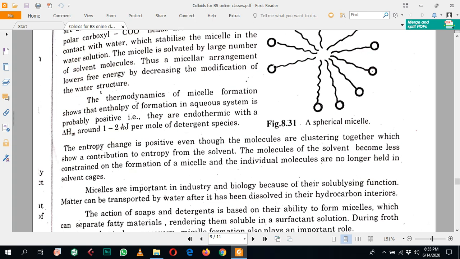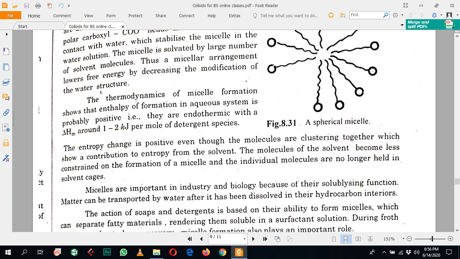During the formation of these micelles, the enthalpy increases, meaning it is positive, so the reaction is endothermic. Then if delta H is positive, we look at the effect of entropy, and the change of entropy is positive.